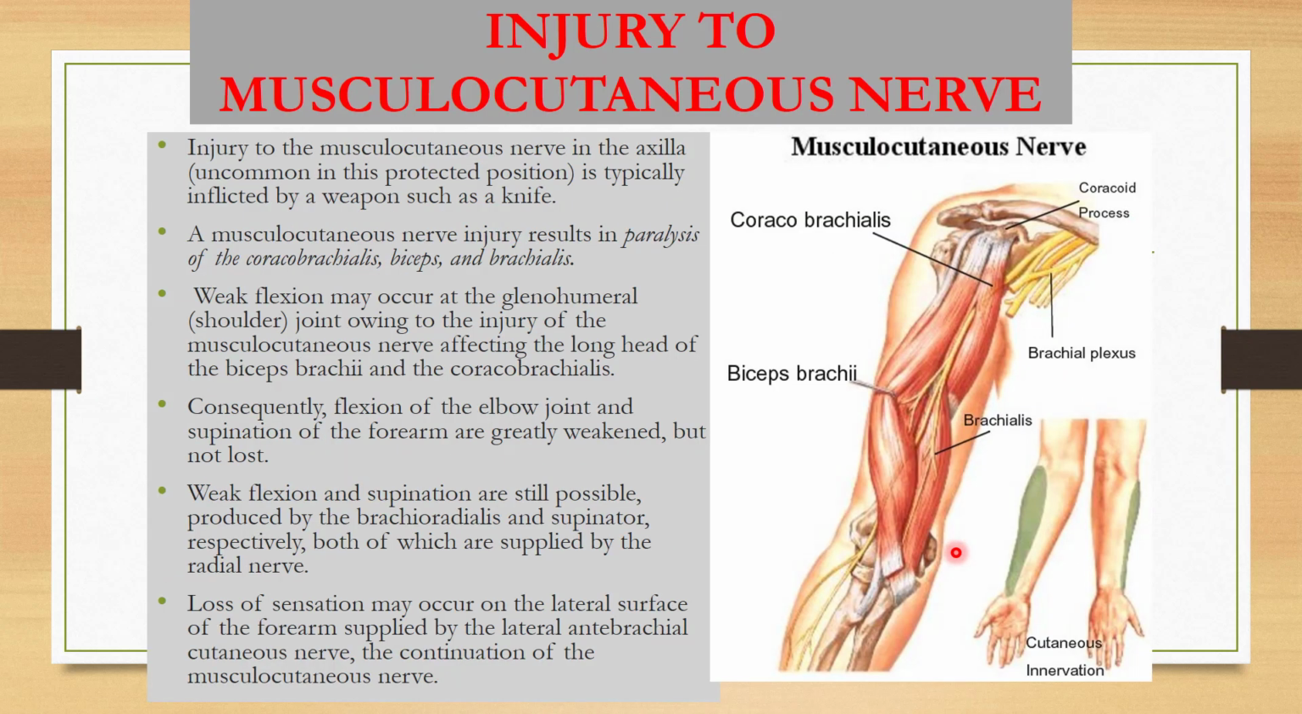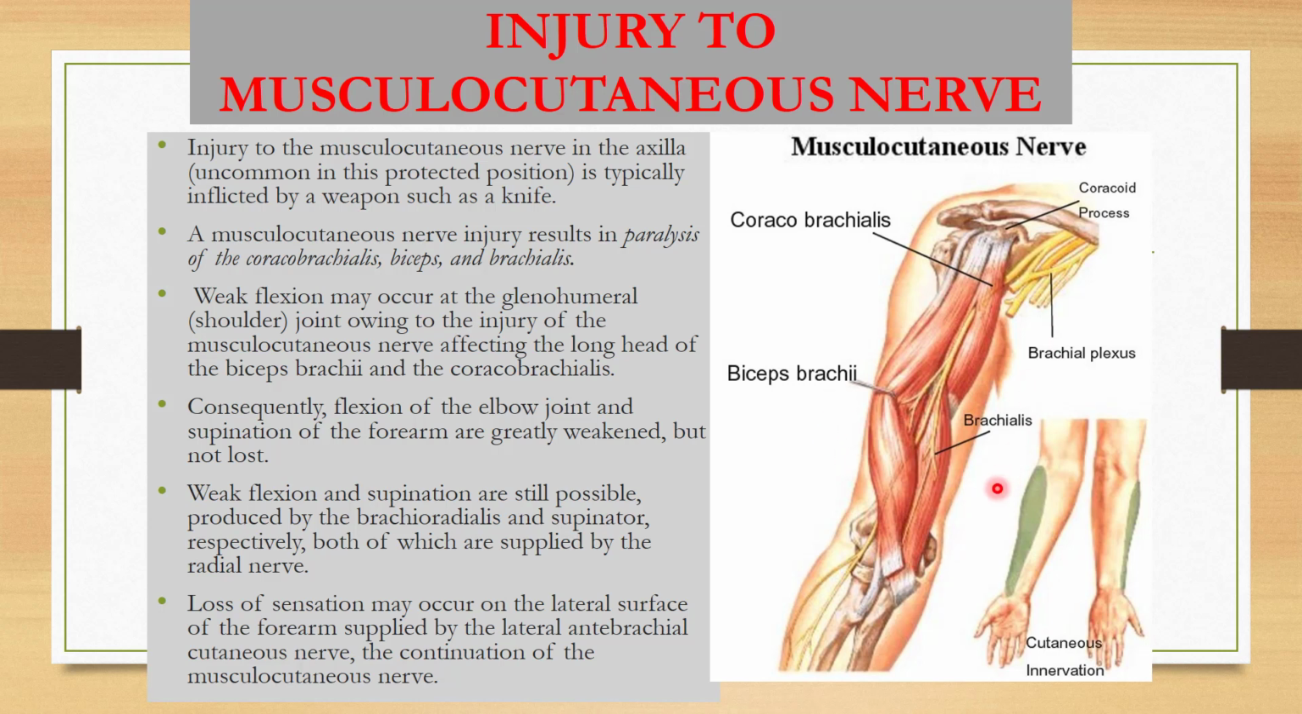Now, we will discuss some of the clinical applications. First of all, injury to the musculocutaneous nerve. Injury to the musculocutaneous nerve in the axilla is typically inflicted by a weapon such as a knife. A musculocutaneous nerve injury results in the paralysis of three muscles, which are coracobrachialis muscle, the biceps brachii, and the brachialis muscle. Because it is supplying all these three muscles, so there will be paralysis of these three muscles.